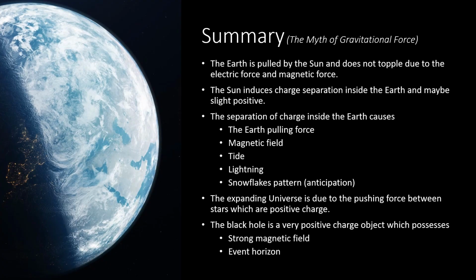In summary, the Earth is pulled by the Sun and does not topple due to the electric force and magnetic force. The Sun induces charge separation inside the Earth, and the Sun may be slightly positive. The separation of charge inside the Earth causes the Earth's pulling force, magnetic field, the tide, lightning, and the snowflake pattern. The expanding universe is due to the pushing force between stars, which are positively charged.